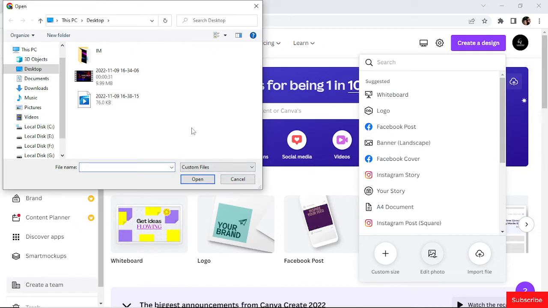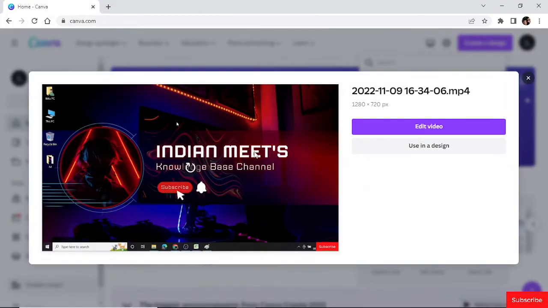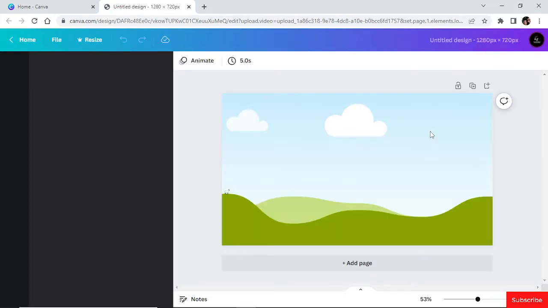Now you have to choose the video file that you want to add music for. So I will choose this design. I will choose this video. Now once it's done, you have to click edit video. Now in the next tab, you can see my video is getting ready for edit.